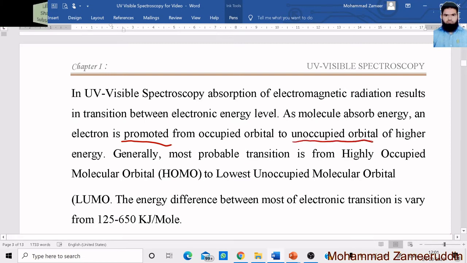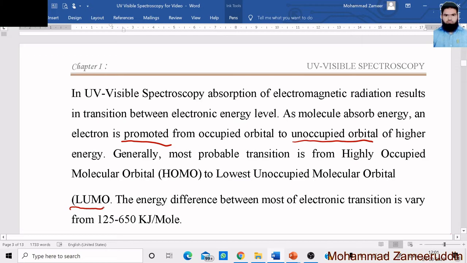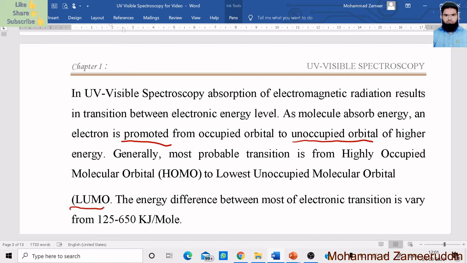Okay, generally the most probable transition is from the highest occupied molecular orbital, abbreviated as HOMO, to the lowest unoccupied molecular orbital, abbreviated as LUMO. And the energy difference for most electronic transitions varies from 125 to 650 kilojoules per mole. Okay, so the stable occupied orbital is the HOMO, highest occupied molecular orbital.